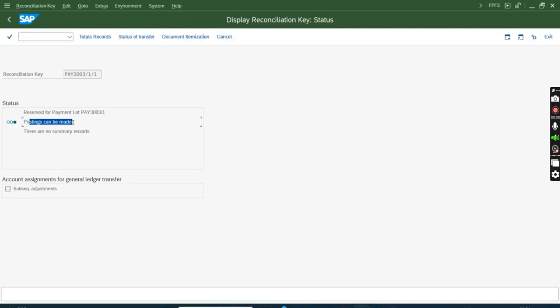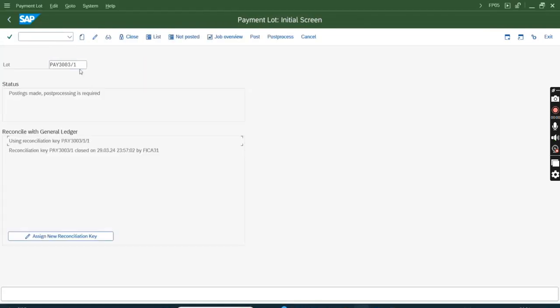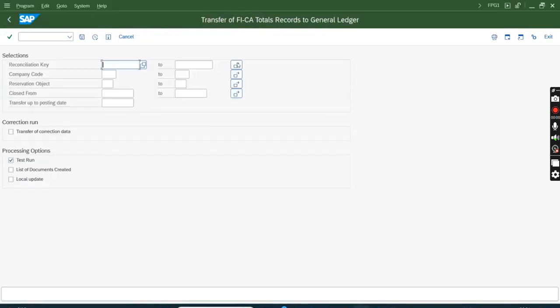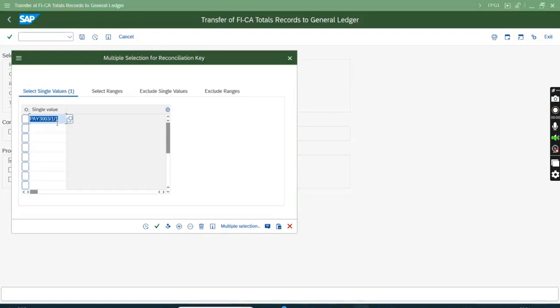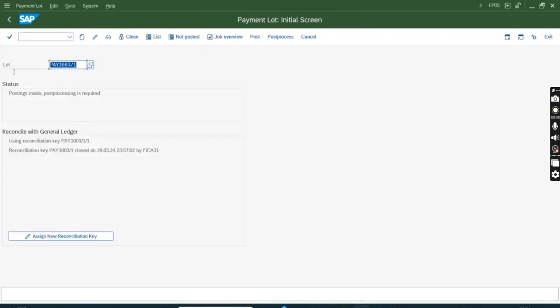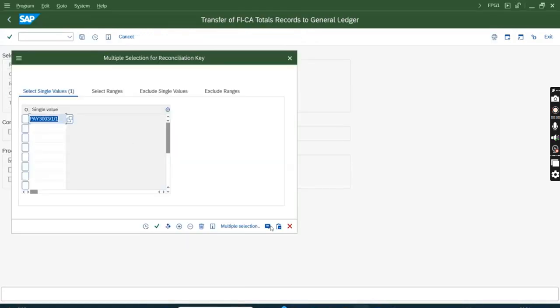Now the good one I can transfer without any issue. So /n FPG1. Say I'm trying to transfer both. I know the erroneous one will not go. This is the erroneous one, where the new recon key is assigned, and this is the existing one, which is successful.